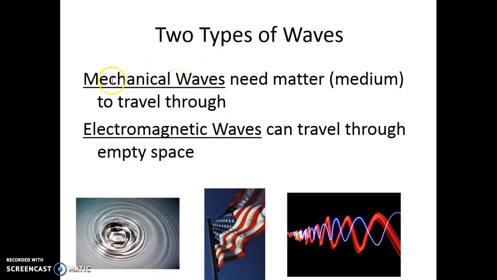There's two different types of waves. You have mechanical waves and you have electromagnetic. Sound is a type of mechanical wave, so mechanical waves need a medium in order to transfer their energy. A medium is anything that has molecules, so solids, liquid, or gases all have molecules, so they need to travel in something that has molecules in order to get their energy to go from one place to the other. Electromagnetic waves are like light waves. They can travel through nothing at all. So here you have the difference between mechanical and electromagnetic.